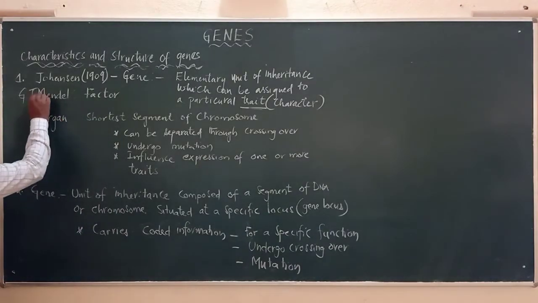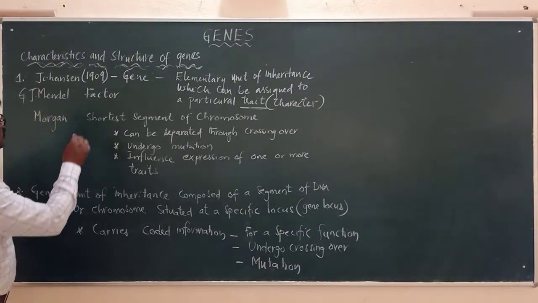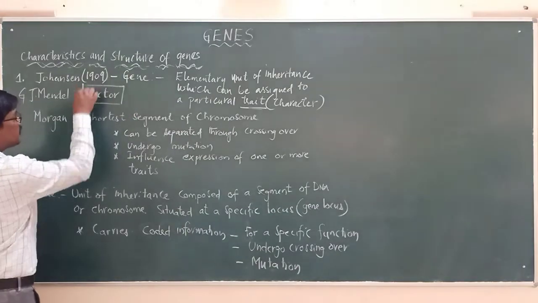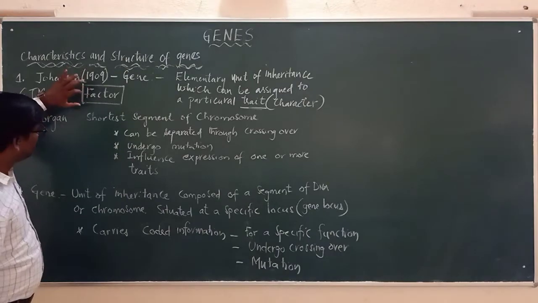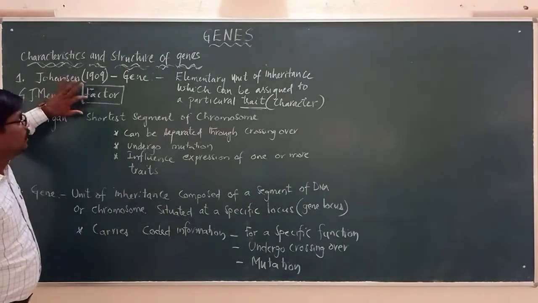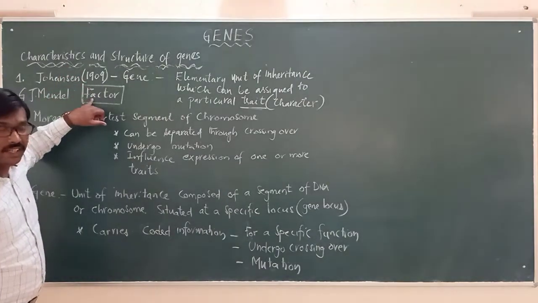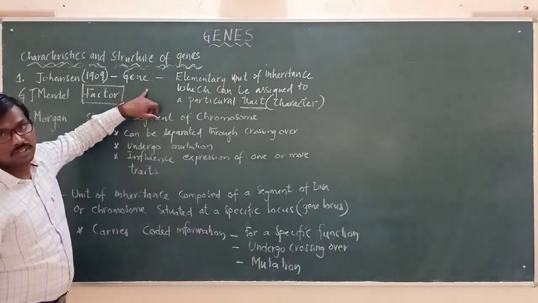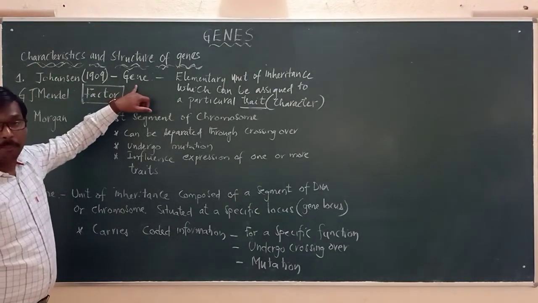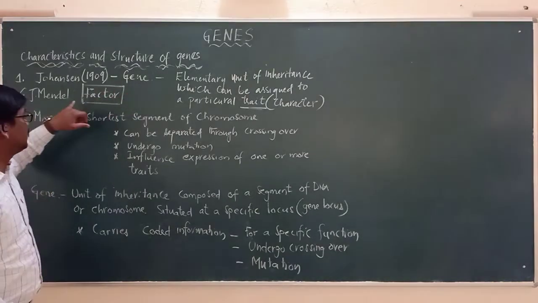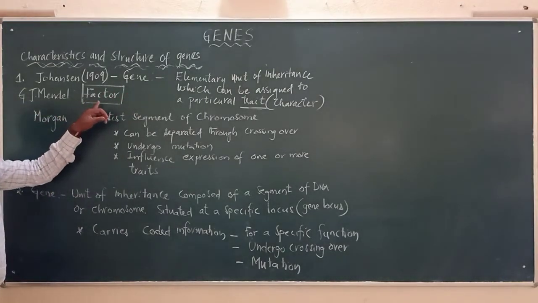So this particular scientist, G.J. Mendel, used the word factor for the first time. Later, instead of using the word factor, they started to use the word gene. So for the first time, it is Johansson who used the word gene, but for the same unit, it is G.J. Mendel who used the word factor.